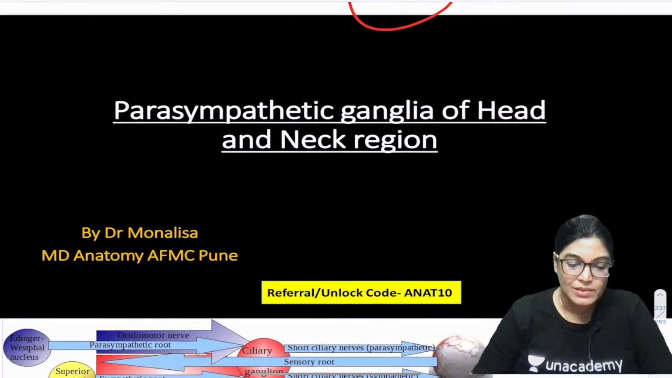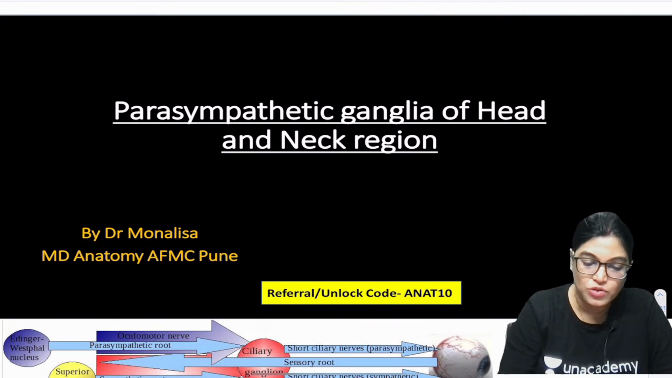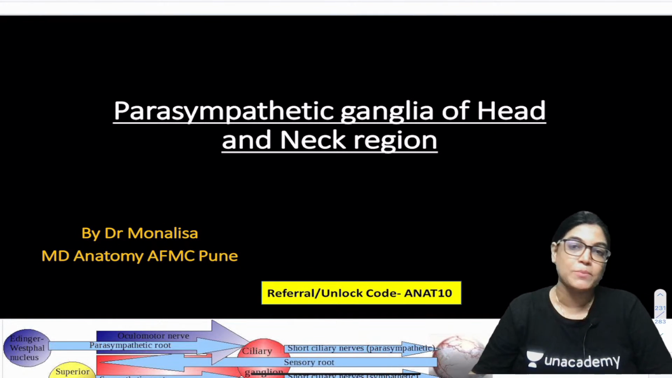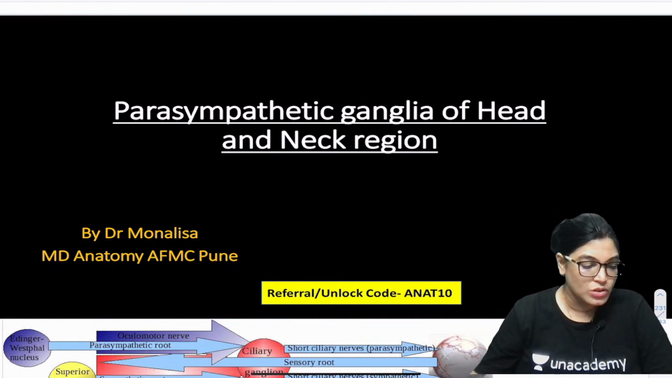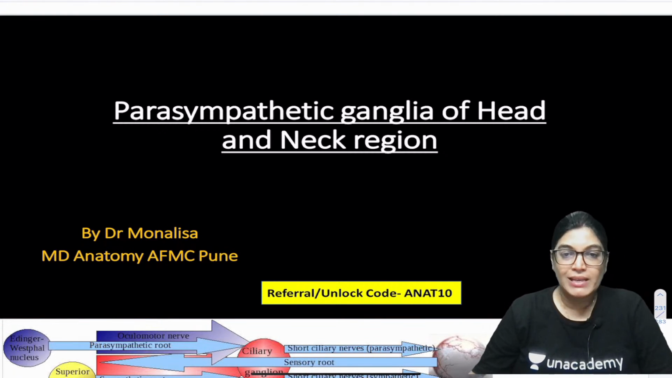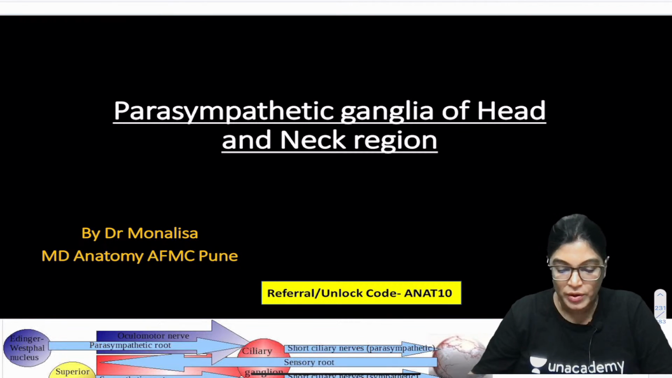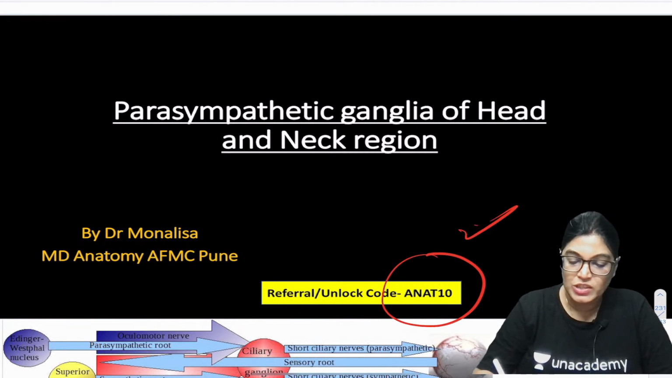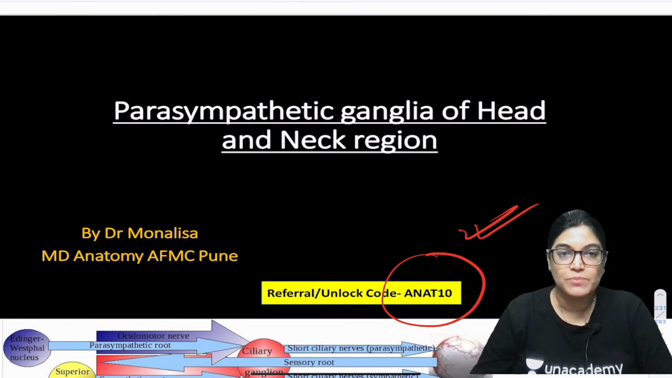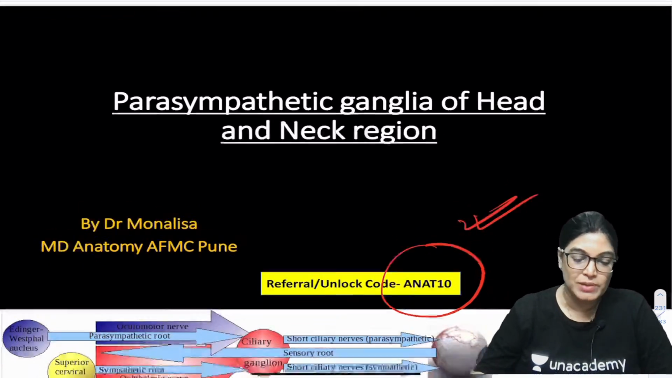So now let's start with the topic, because many students have already joined: parasympathetic ganglion of head and neck. This is a very important topic, my dear students and aspirants. Myself, Dr. Monalisa, I have done my MD Anatomy from Armed Force Medical College, Pune. So let's start with the parasympathetic ganglion.